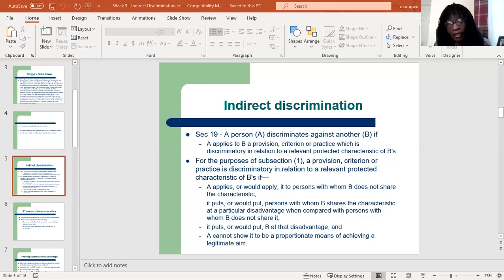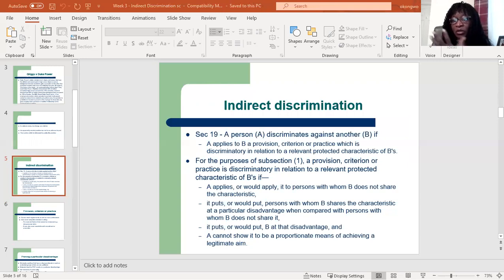That's the provision on indirect discrimination, and this can be found in section 19, which says that a person A discriminates against another, B, if A applies to B a provision, criterion, or practice which is discriminatory in relation to a relevant protected characteristic of B. Now, before I go further, let's assume B is a woman, and her name is Sarah. This would help us understand this better, so that I can explain as I go along.